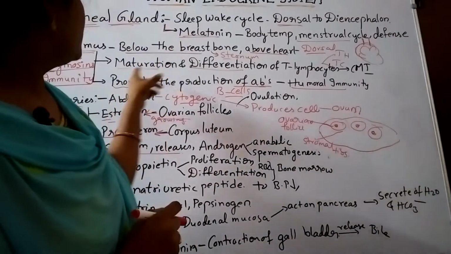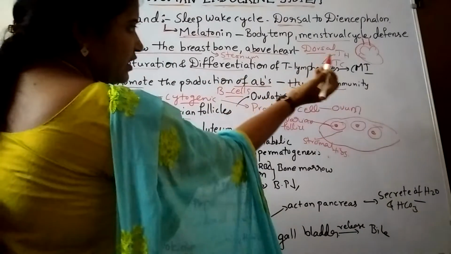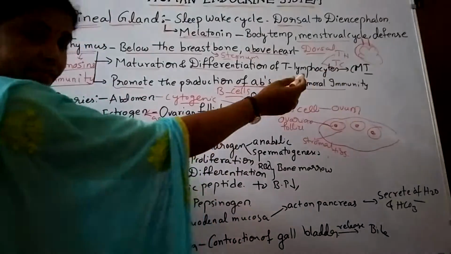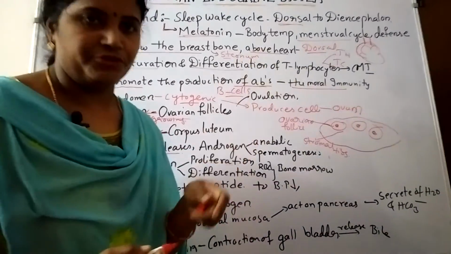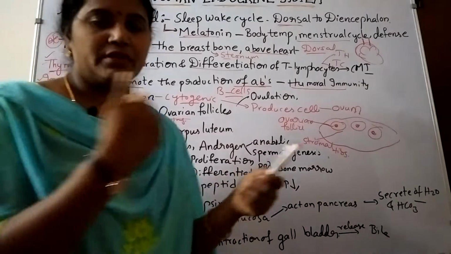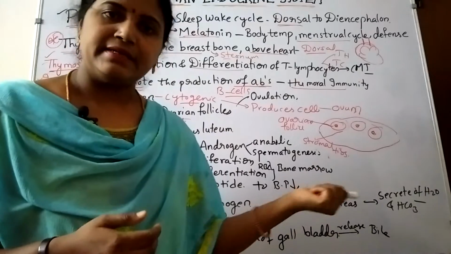The main functions of the thymus are maturation and differentiation of T lymphocytes during cell mediated immunity, and promoting the production of antibodies in the humoral immunity. About the immune system, we have classes in the description. You just click it and watch it.